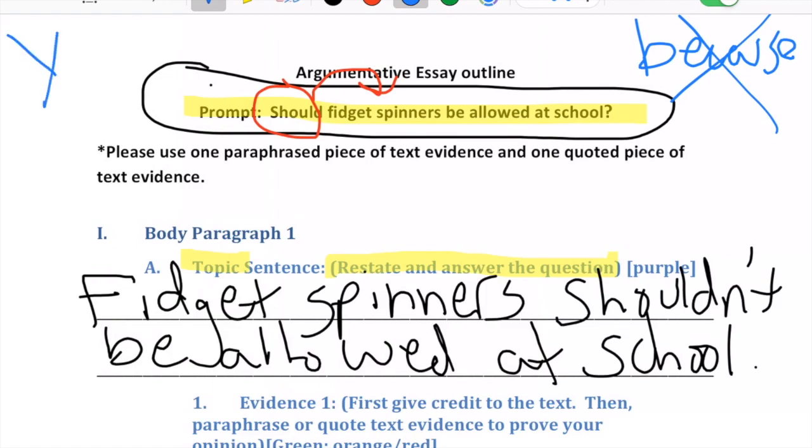Also, we never want to begin our topic sentence with a yes or no. Yes, fidget spinners should be allowed at school, or no, fidget spinners shouldn't be allowed at school. It's a stronger topic sentence to just write it like we have it here, where we just move the should or shouldn't.